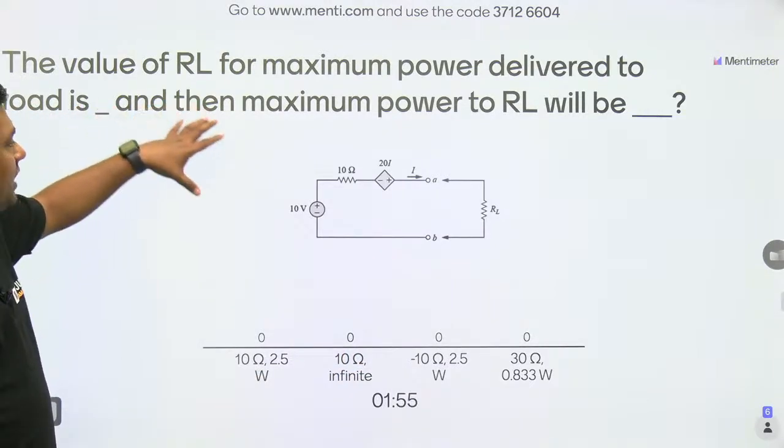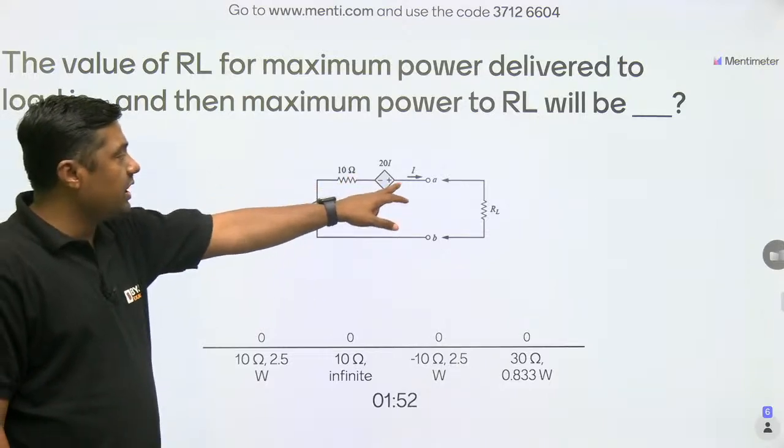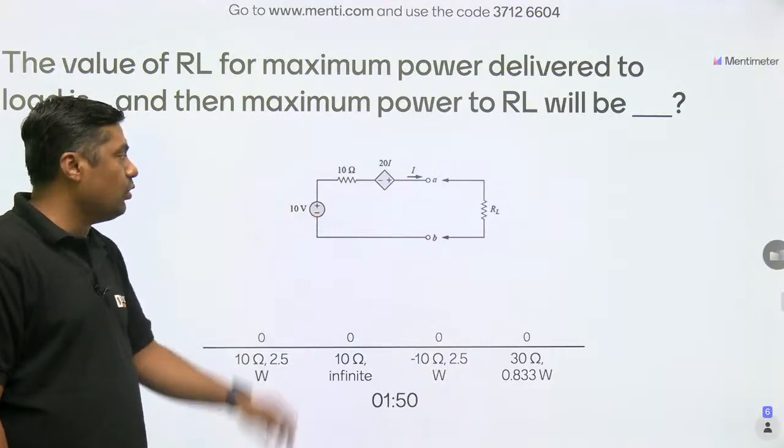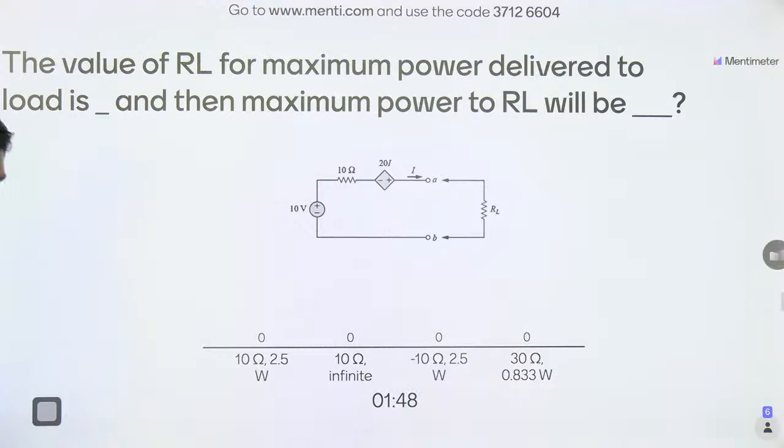Now this is the value of RL. This is the dependent source 20I. This is the I. This is the 10 ohm. That is the 10 volt. Okay, give me the answer.